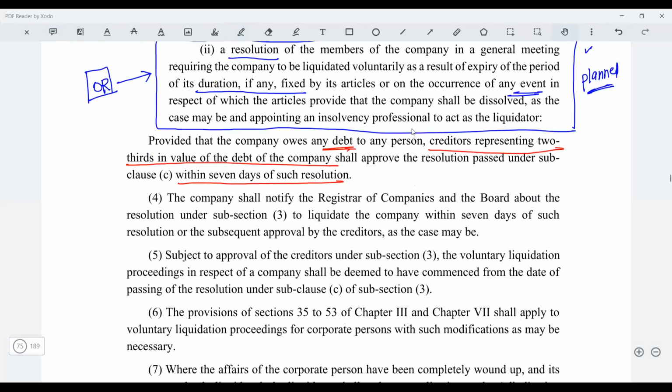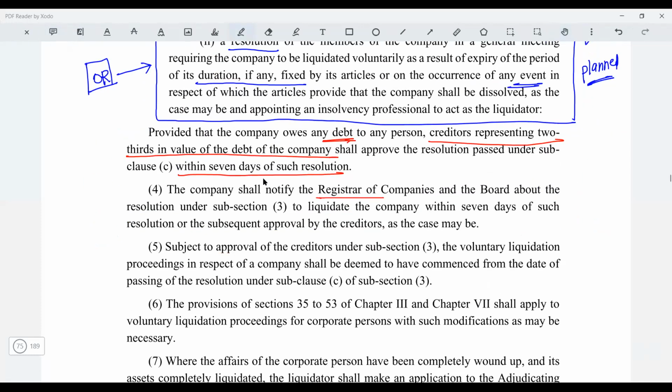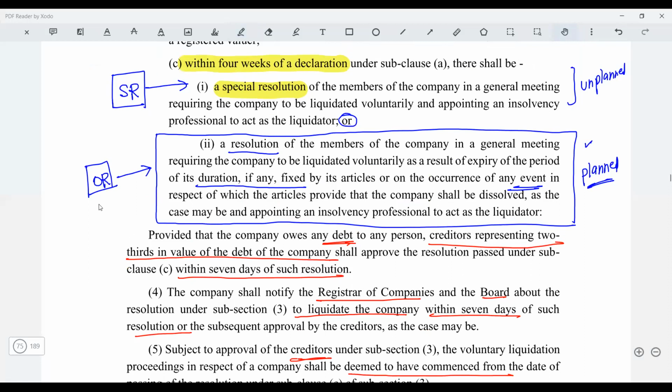Thereafter, the company is going to notify the Registrar of Companies and the Insolvency and Bankruptcy Board of India that they want to liquidate the company. This will be done within 7 days from the passing of the resolution. And now, subject to the approval of the creditors under subsection 3, the voluntary liquidation proceeding in respect of the company shall be deemed to have commenced from the date of passing of the resolution under subclause C of subsection 3. So the day you pass this ordinary resolution or this special resolution, this is the liquidation commencement date.